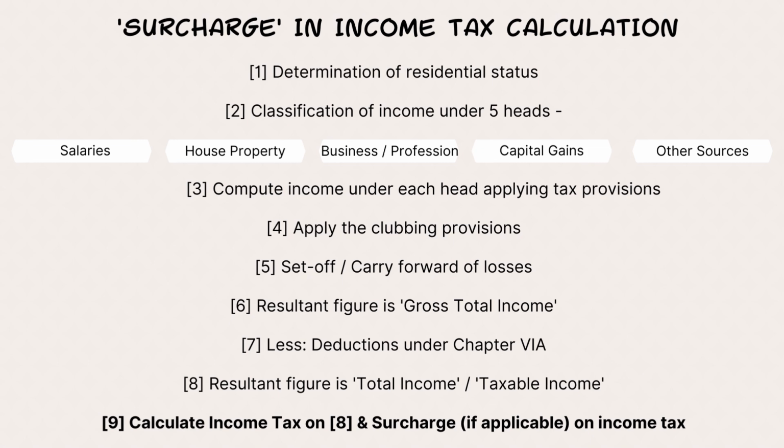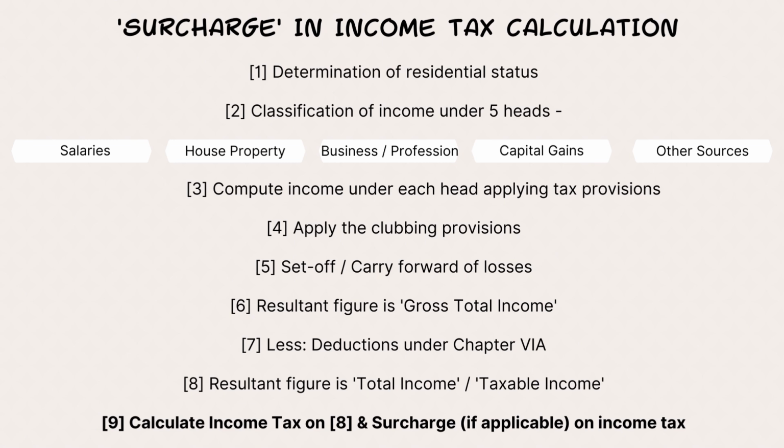The first step would be determination of the residential status of the person. The person is like the assessee, the person whose income is getting assessed to tax. So residential status varies. For an individual it could be something, for a partnership firm something, for a company something else. But from an individual perspective, he is a resident, or resident but not ordinarily resident, or he could be a non-resident.